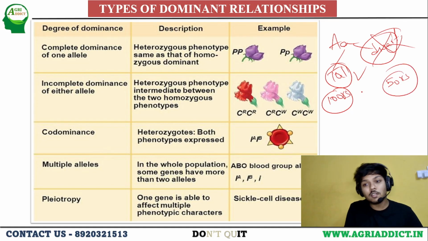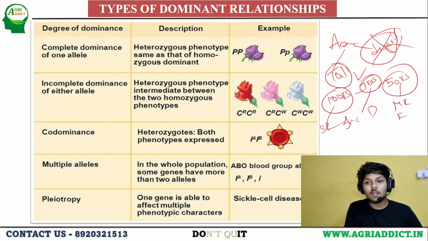After hours of bargaining, the cost will be finalized at 75 rupees. This we call incomplete dominance. Neither the shopkeeper's rate nor the mother's rate is finalized. There is a compromise, the incomplete dominance. I am just using a general example.